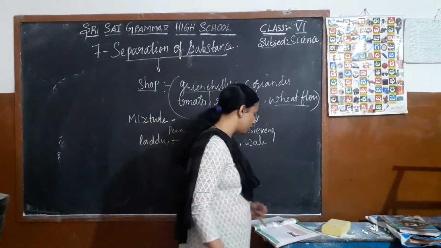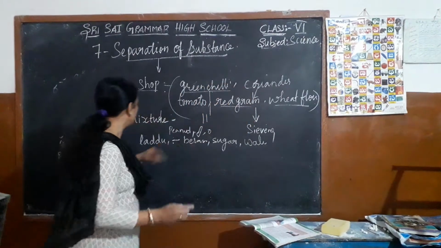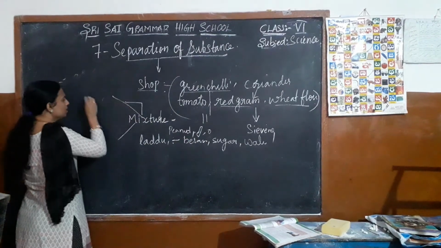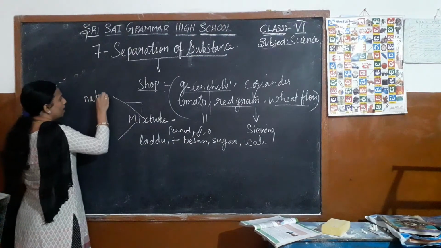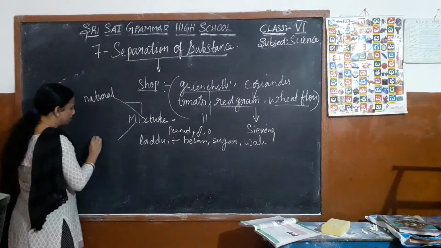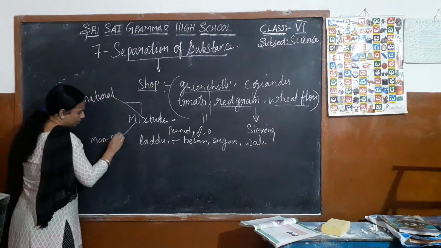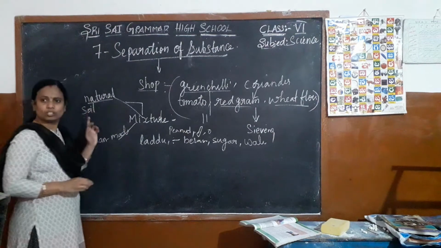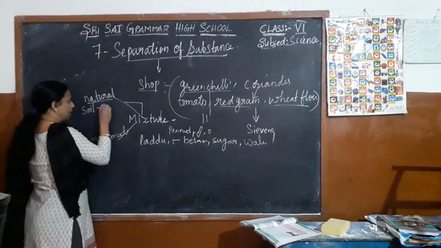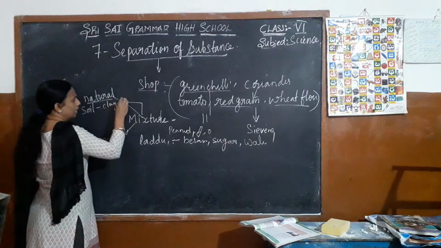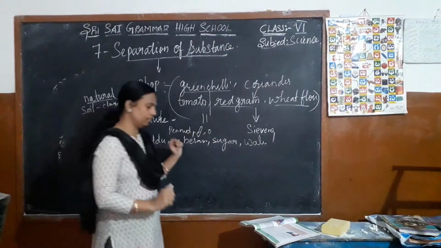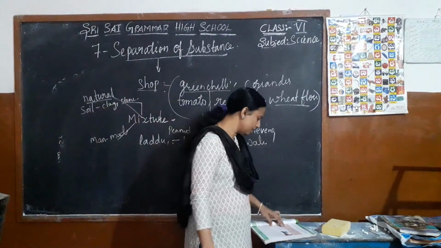The mixtures are of two types: natural mixture, and artificial, that is man-made mixture. Take the example of soil. Soil contains clay and small stones, so we can say it is a mixture, and it is a natural one.